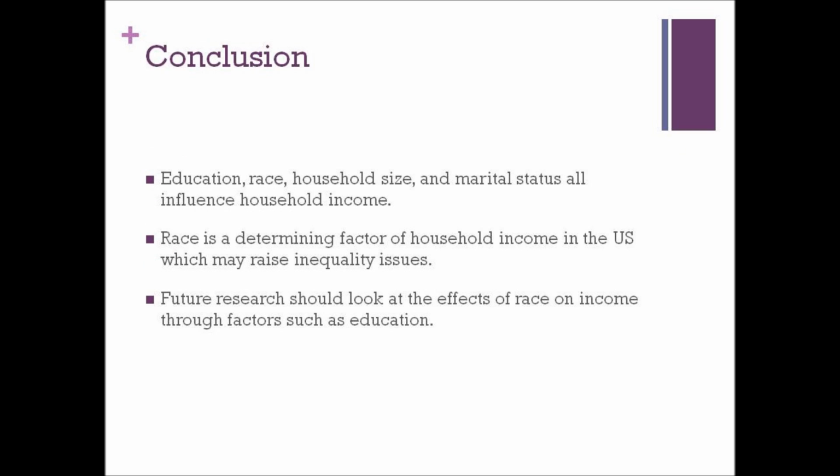For our conclusion, we have found that education, race, household size, and marital status all influence income. There is a political implication that race is a determining factor of income in the United States, but race should not be a determining factor of income because it raises inequality issues. Future research might be conducted by looking at the effects of race on income through other factors such as education. This might help in answering whether race has as big of an impact on income as the results have shown.